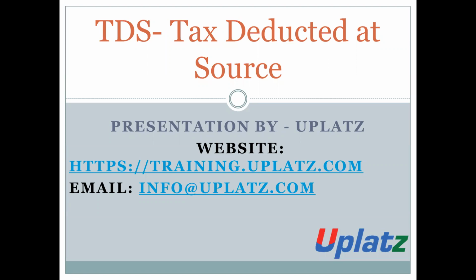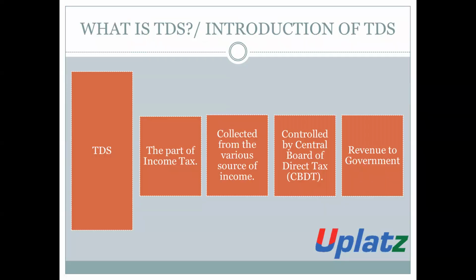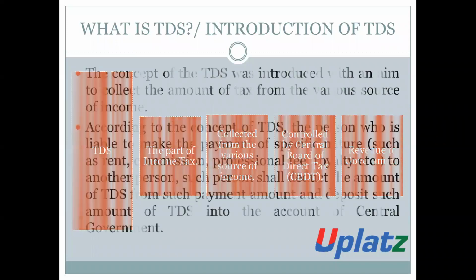Today we are covering the topic of TDS. TDS means tax deducted at source. What is TDS? TDS is a part of the income tax. It is collected from various sources of income. The concept of TDS is controlled by the Central Board of Direct Taxes, that is CBDT. It is revenue to the government.